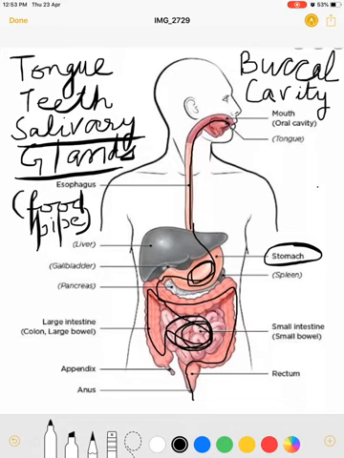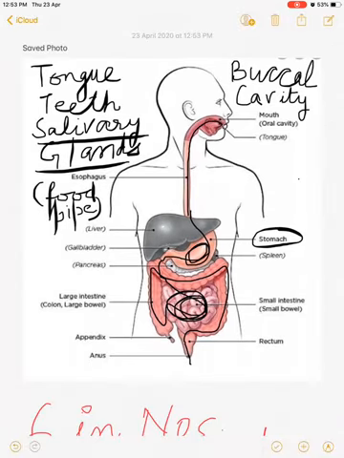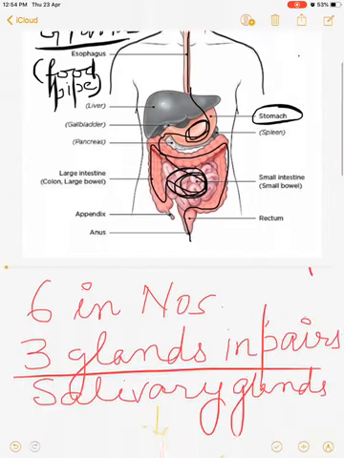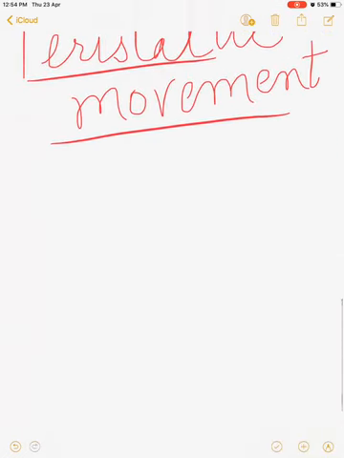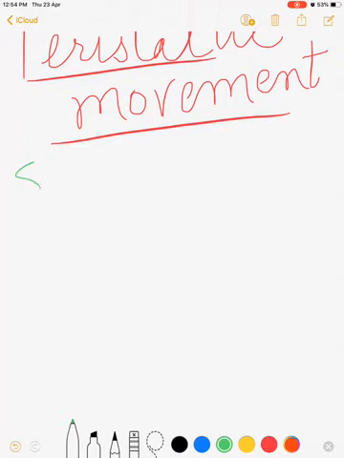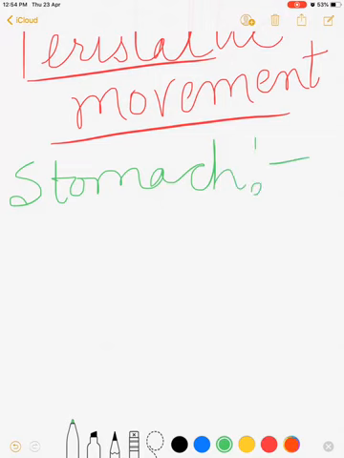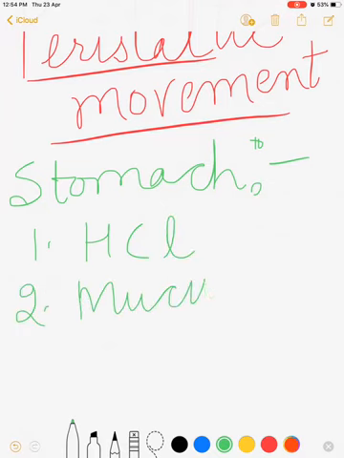The stomach is a bag-like structure where food is stored for about 3 to 4 hours and where further digestion of the food occurs. And how does the further digestion of the food occur? In the stomach there is secretion of 3 substances: first is hydrochloric acid, mucus, and the third one is gastric juice.